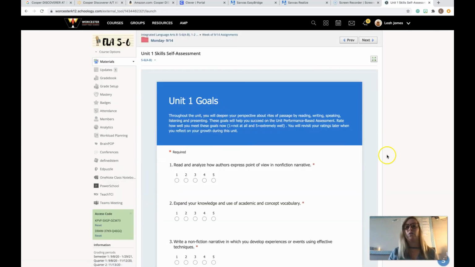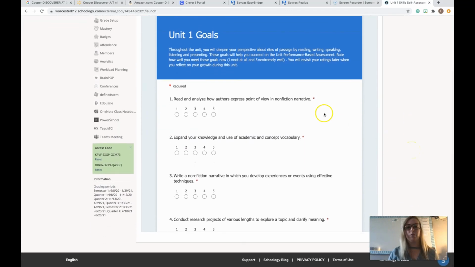It's a Microsoft form. When you click on it, it pulls it right up for you. There's, I think, 7 different skills that you're assessing yourself on using a rating system of 1 through 5. 1 means that you can't do whatever skill is mentioned at all, and then 5 means that you can do it extremely well.